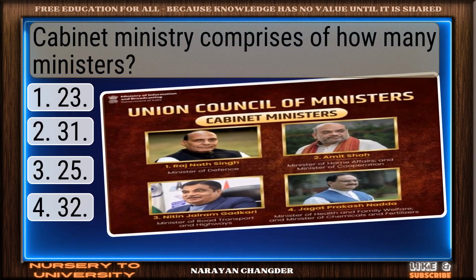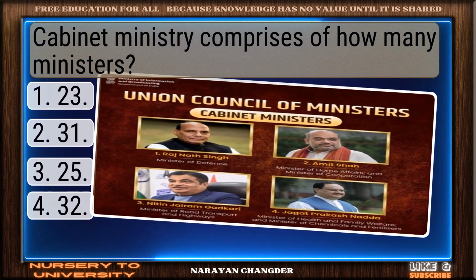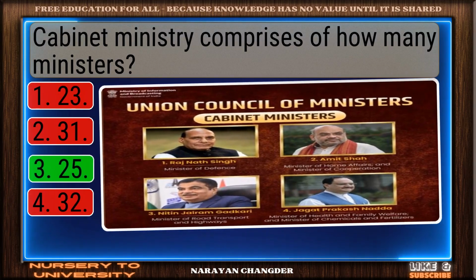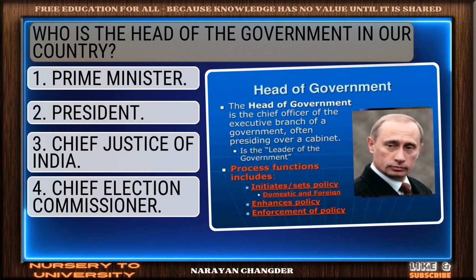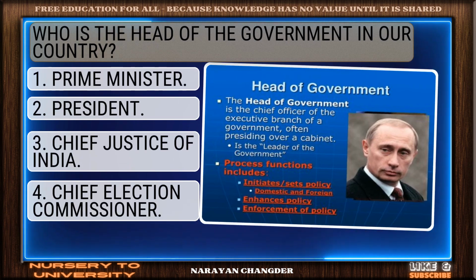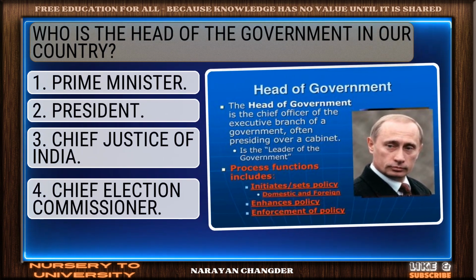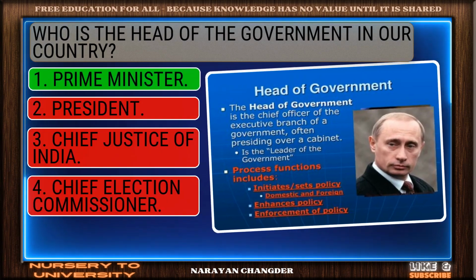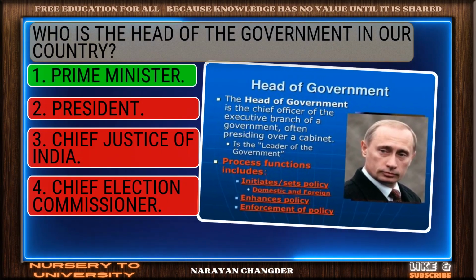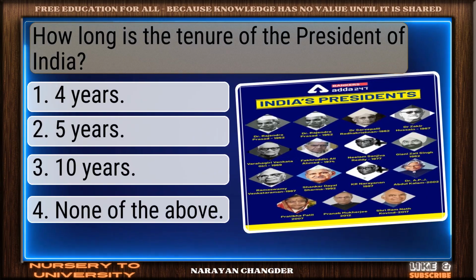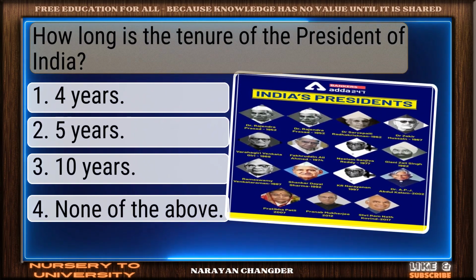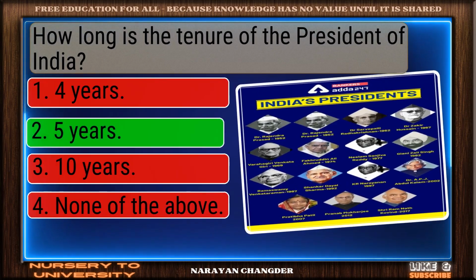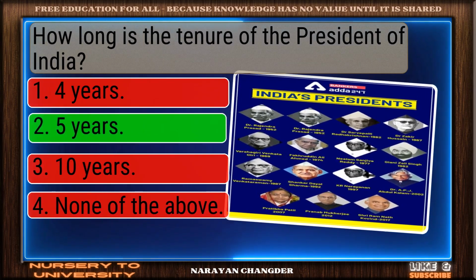Question number 120. Cabinet Ministry comprises of how many ministers? Nicely done. 25 is a solid answer. Question number 121. Who is the head of the government in our country? Nicely done. Prime Minister is a solid answer. Question number 122. How long is the tenure of the President of India? Correct response. 5 years is the most accurate answer.